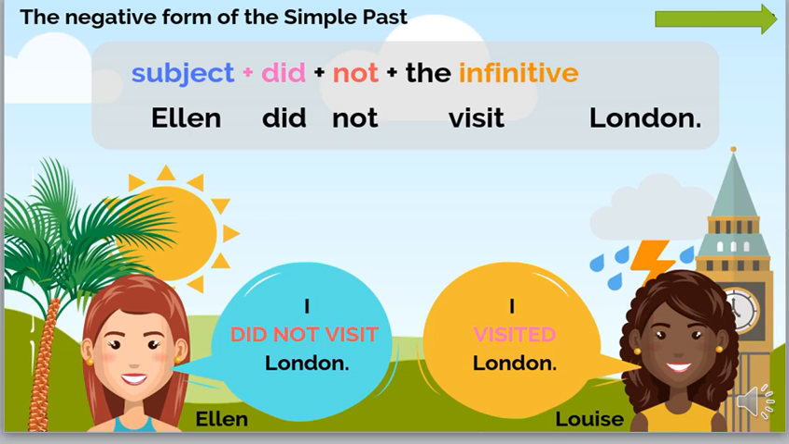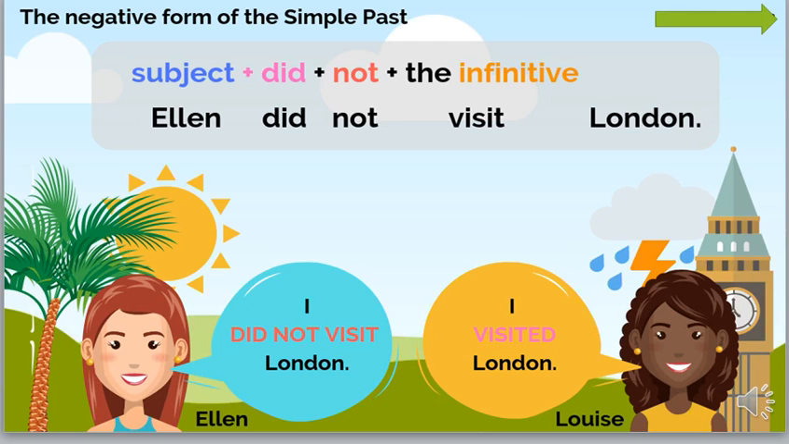Now it's time for the negative form. Remember, we used to use not in the negative form, but is it enough here? No, I don't think it's enough. Not in the past needs help. Who can help her? Did.